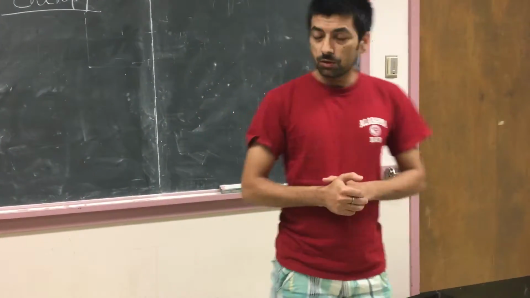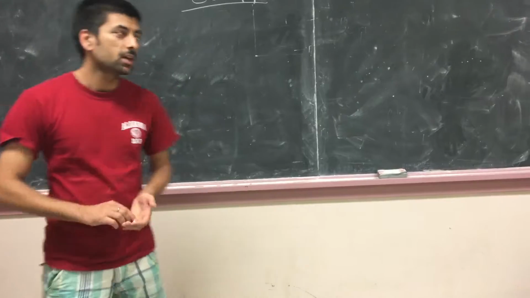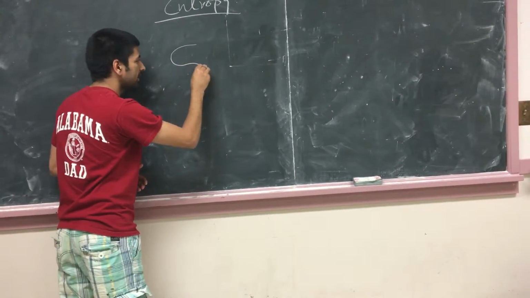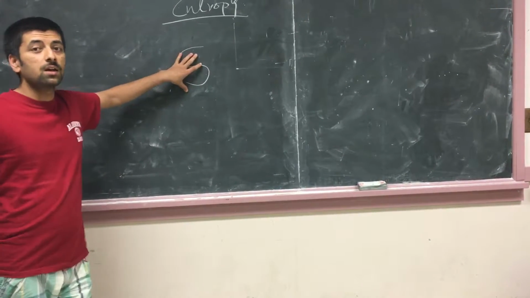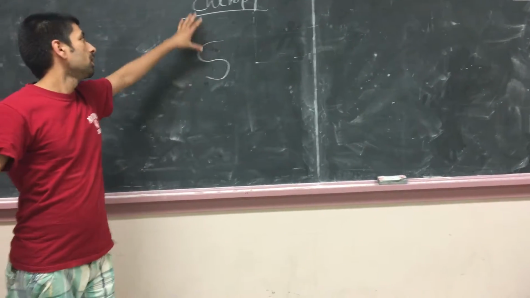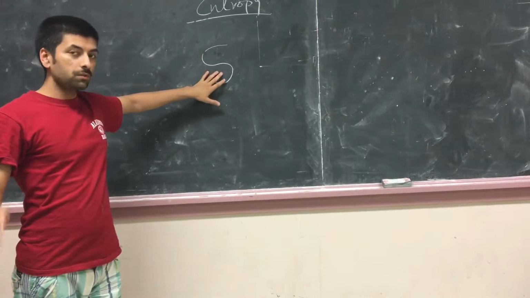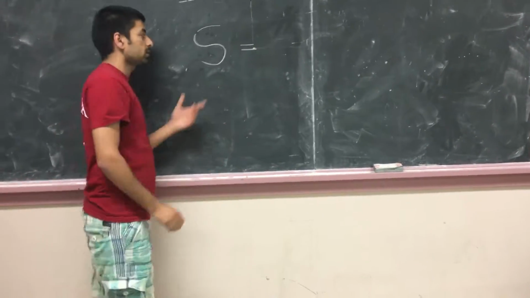Okay. So first, let me give you a mathematical definition of entropy. Entropy is denoted by capital letter S. In some books, S is used for specific capacity, but now we are introducing S as the letter for entropy.